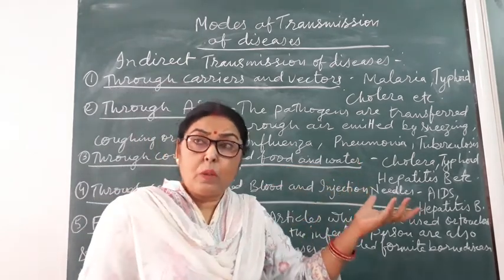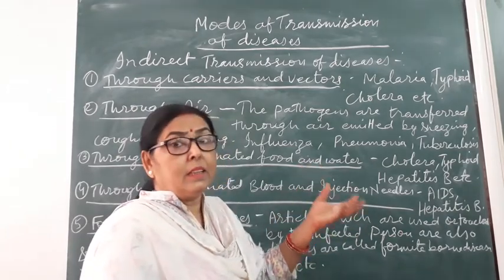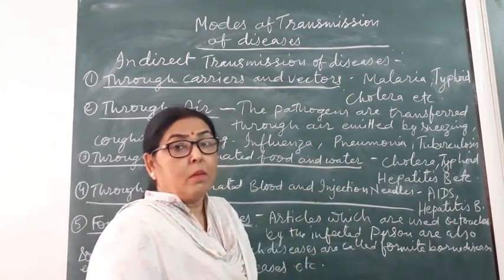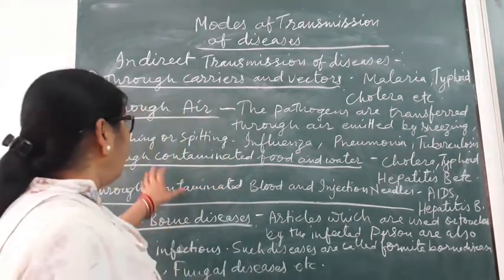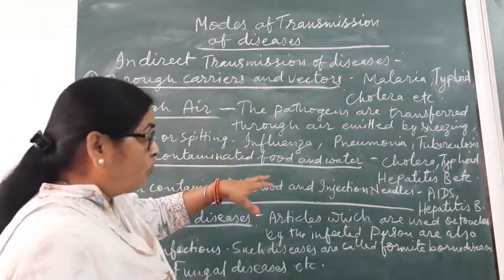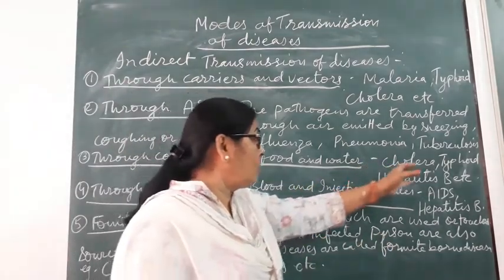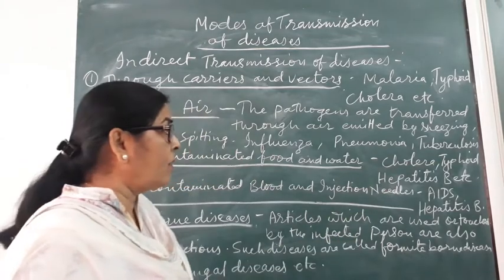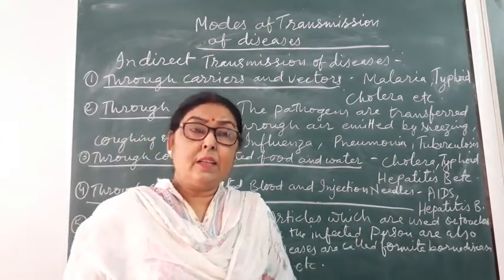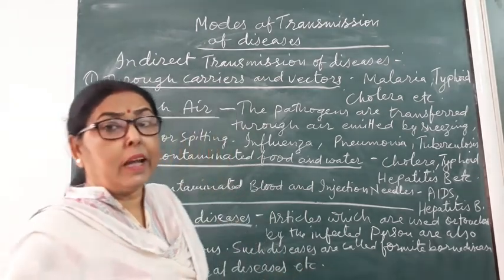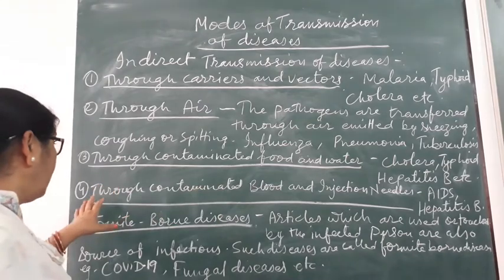It can mix with sewage or some unhygienic things. So in this way water is also a cause of disease, and there are so many waterborne diseases. Liver, intestine and stomach can get affected by eating food and water which are contaminated.